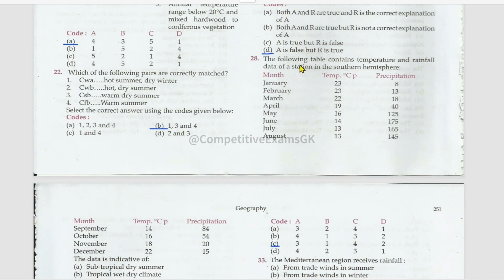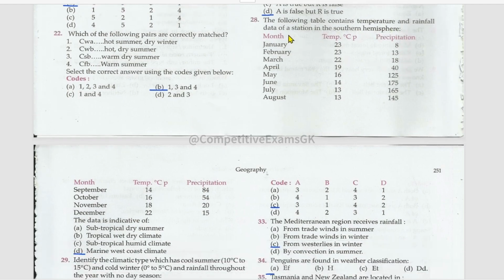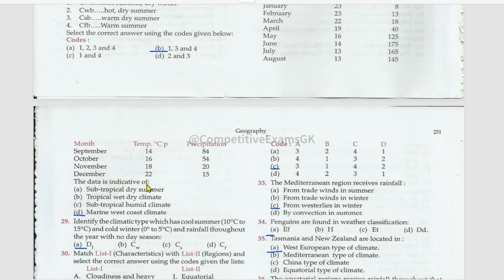Next, the following table contains temperature and rainfall data of the station in the southern hemisphere. The data is indicative of, if at all looking at all of this data regarding the temperature and the precipitation related to these months, it is related to the data indicative of marine west coast climate.